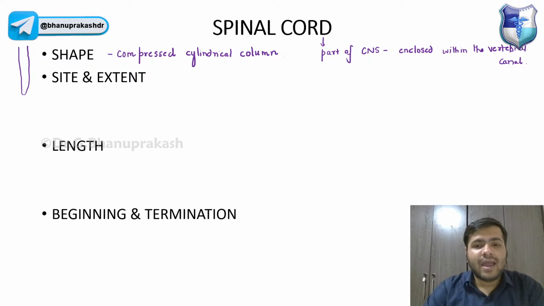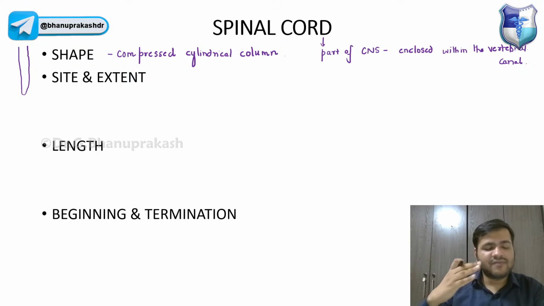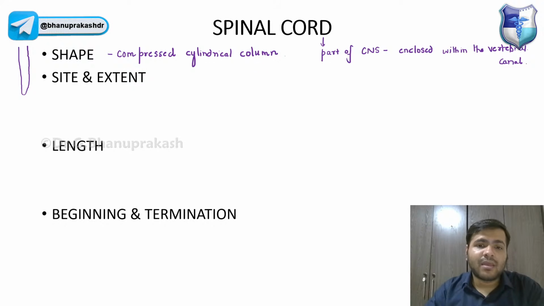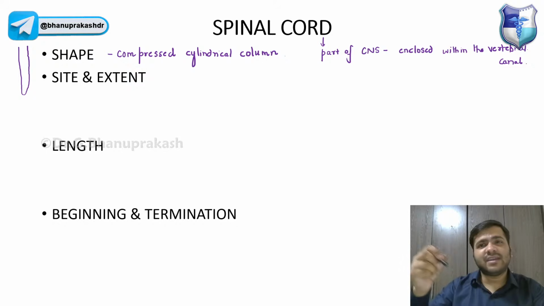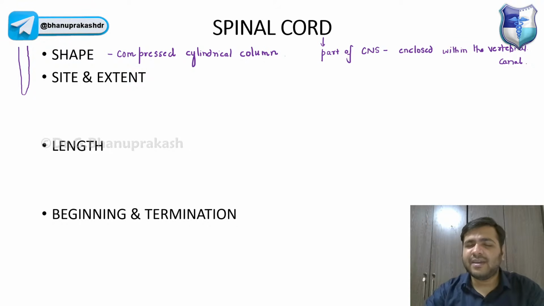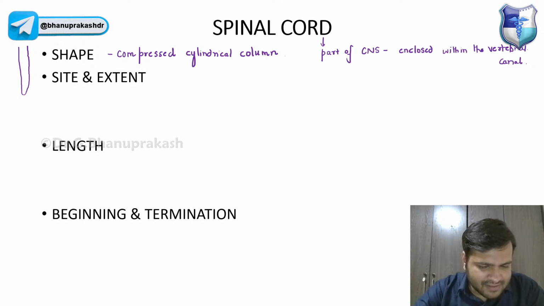Now, let us just assume that a child is growing, right? The vertebra is a bone and the spinal cord, you already know, is a part of the central nervous system. The vertebra has a canal, the vertebral canal, through which the spinal cord is passing. We have different vertebrae, the cervical vertebrae, the thoracic vertebrae. So will the length of the spinal cord and the vertebra be the same as in adults, guys? Will it be the same as in adults?